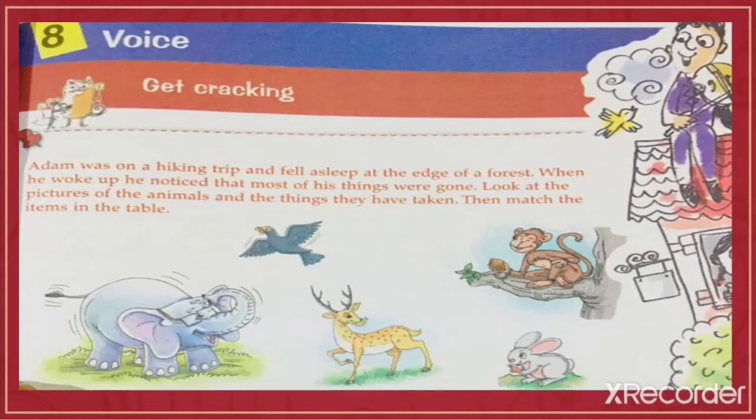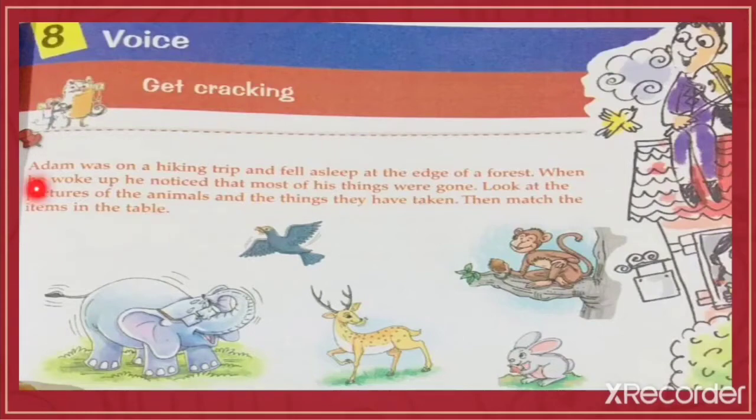Now look inside your textbook. Adam was on a hiking trip and fell asleep at the edge of a forest. When he woke up, he noticed that most of his things were gone. Look at the pictures of the animals and the things they have taken. Then match the items in the table.